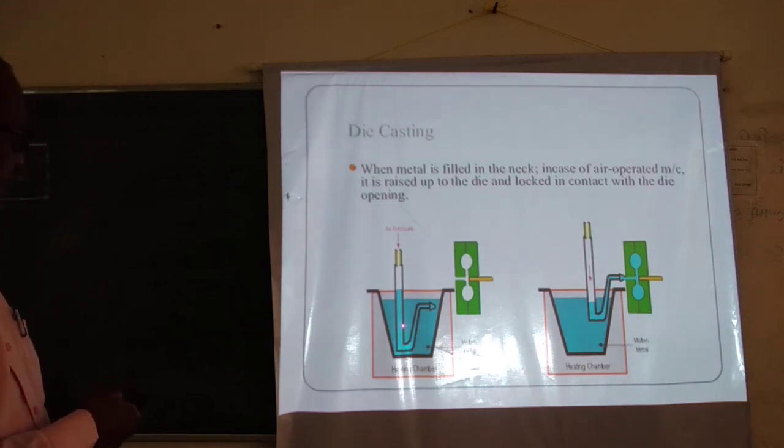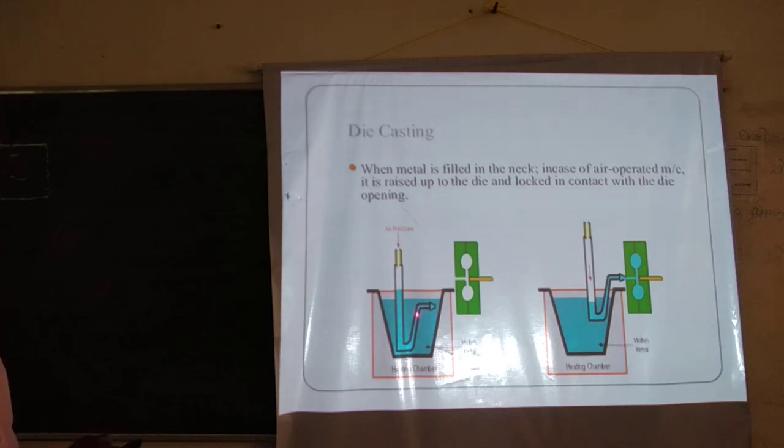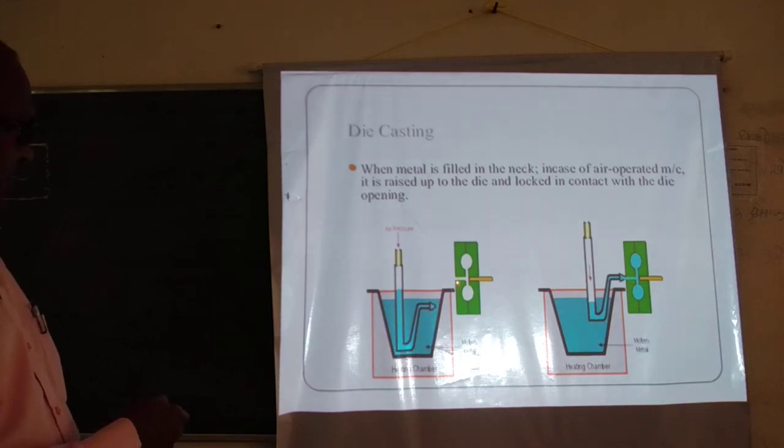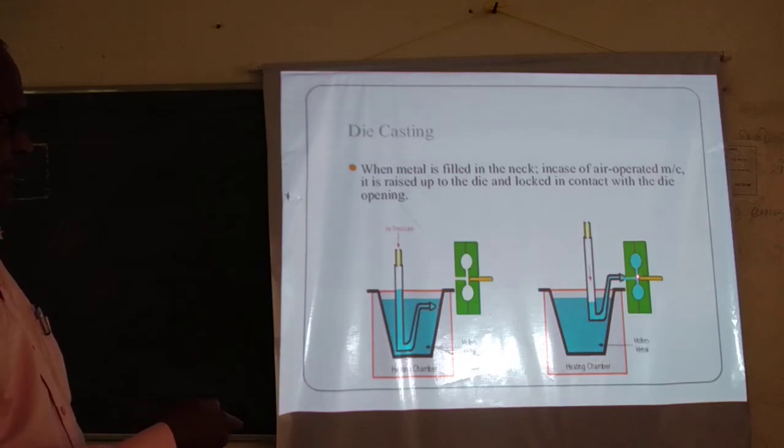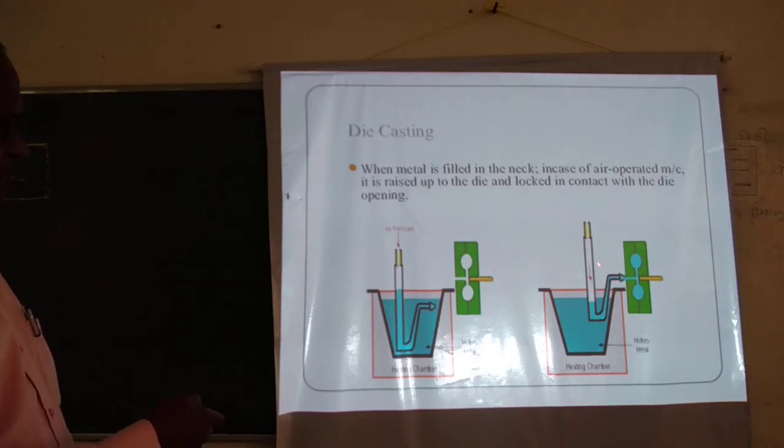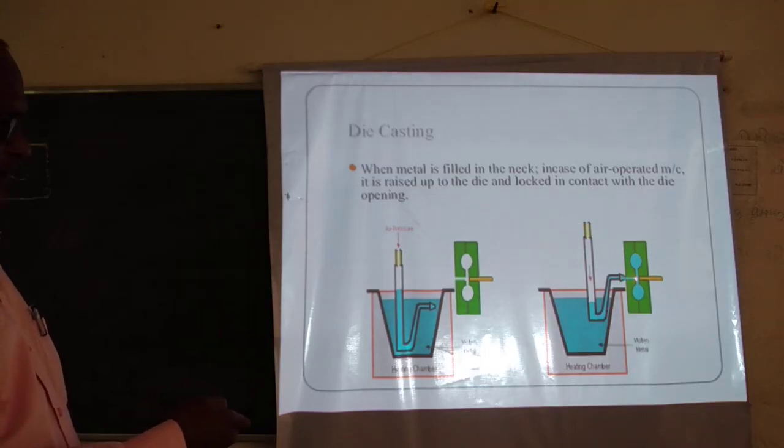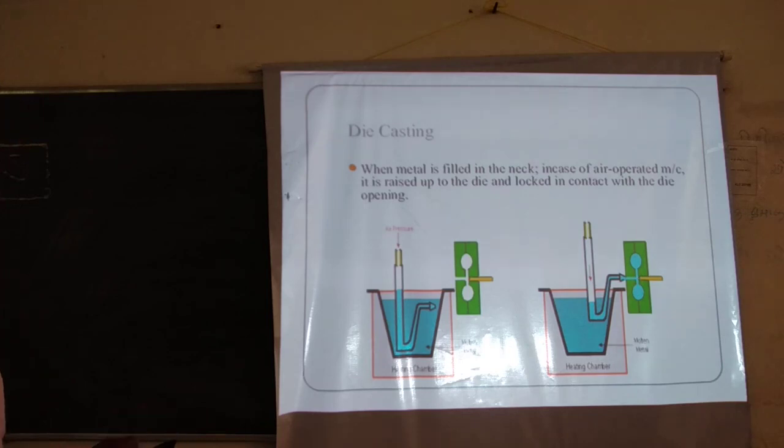Here, this is the air pressure, this is the piston plunger, and this is the furnace, and in the furnace this is the ladle or crucible. The molten metal is heated and through this plunger it is injected into the mold cavity, that is, into the molding die. So this is the basic principle of die casting.